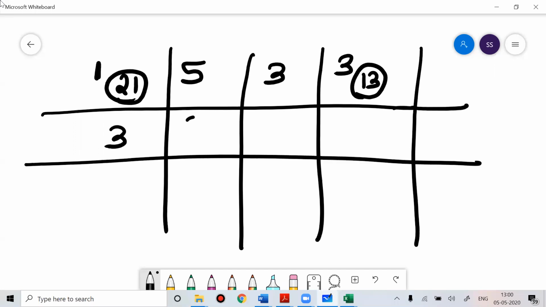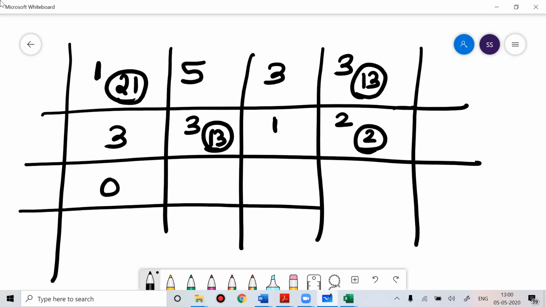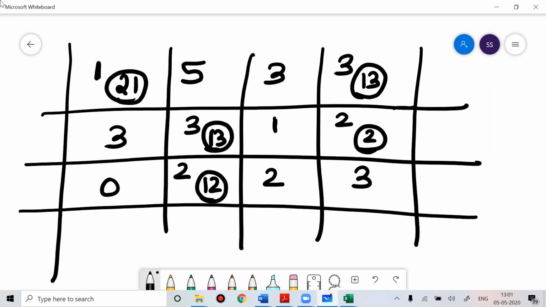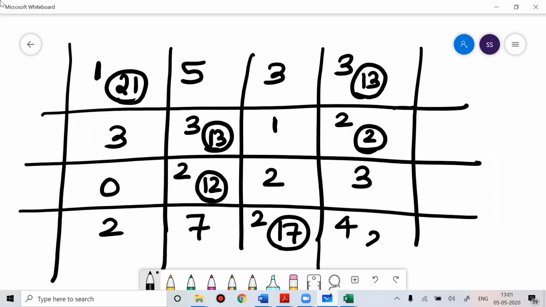This is 313. Then this is 1. This is 2, 2, 2. Then this is 0. This is 2, 12, then this is 2, this is 3, this is 2, this is 7, this is 2, 17, and then this is 4, 2.